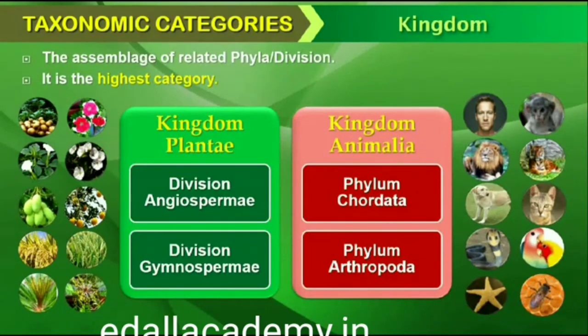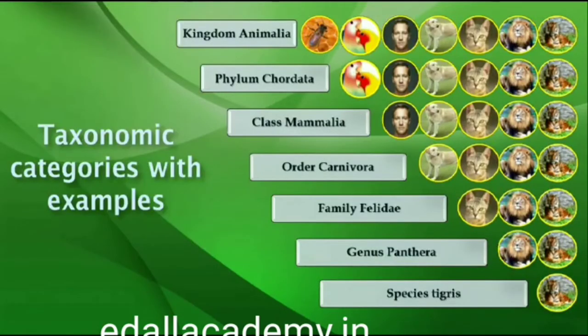1.3.7 Kingdom. All animals belonging to various phyla are assigned to the highest category called Kingdom Animalia in the classification system of animals. The Kingdom Plantae, on the other hand, is distinct and comprises all plants from various divisions. Henceforth, we will refer to these two groups as animal and plant kingdoms. The taxonomic categories from species to kingdom have been shown in ascending order starting with species in Figure 1.1.